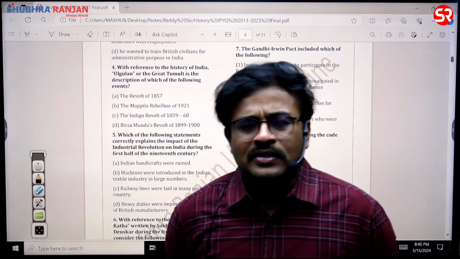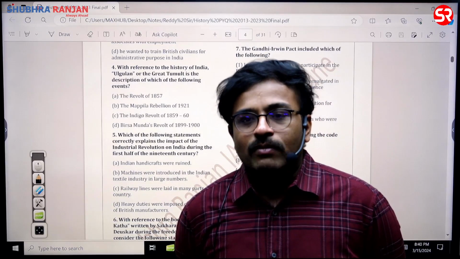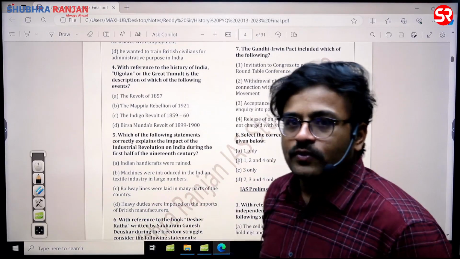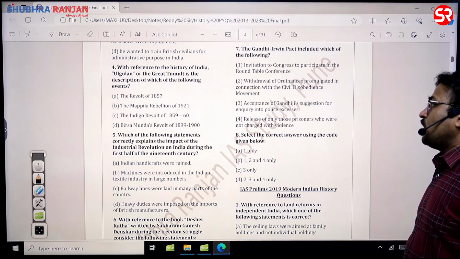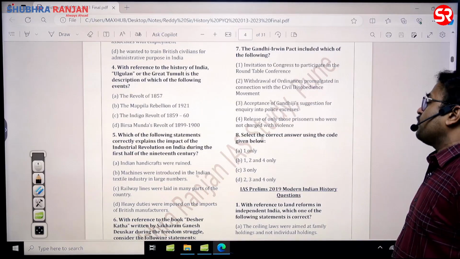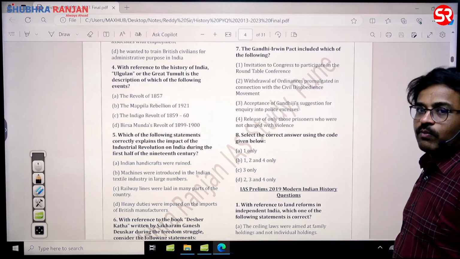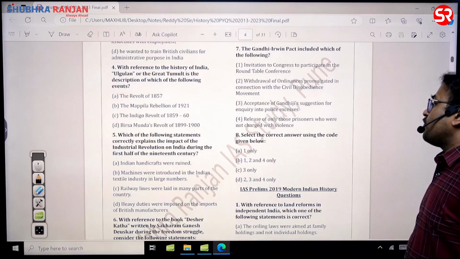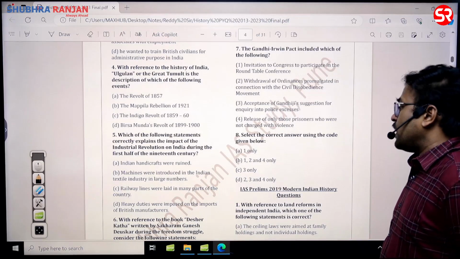The reason is there are many controversies with respect to the Gandhi-Irwin Pact, but according to the available historical sources, the answer for this question is 1, 2, and 4, sir. So there is an invitation to Congress to participate in the Round Table Conference, then acceptance of withdrawal of ordinances promulgated in connection with the civil disobedience movement, that is also correct. Then release of only those prisoners who are not charged with violence. 1, 2, and 4 is the answer for this question.